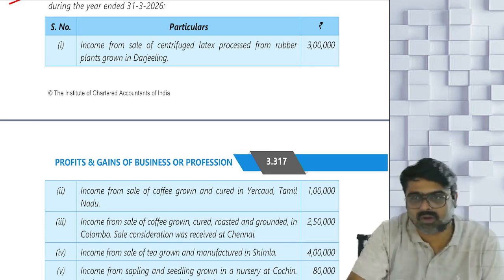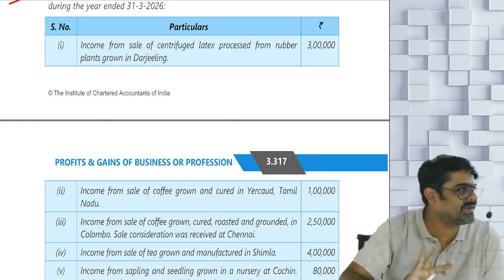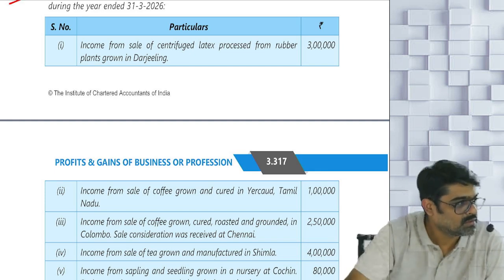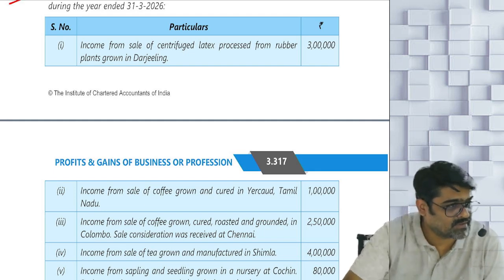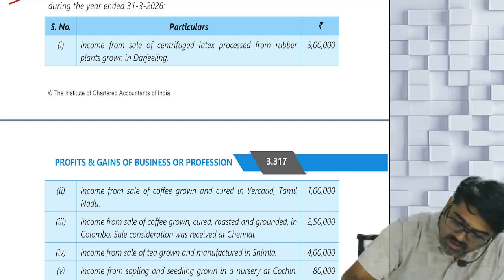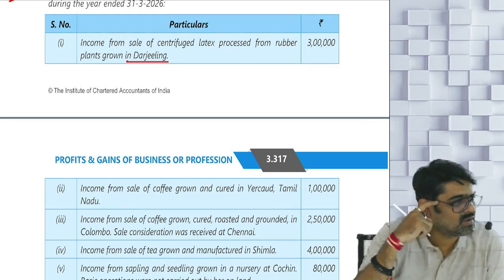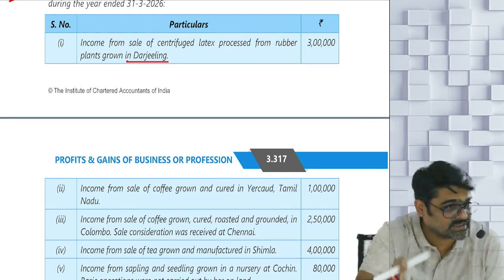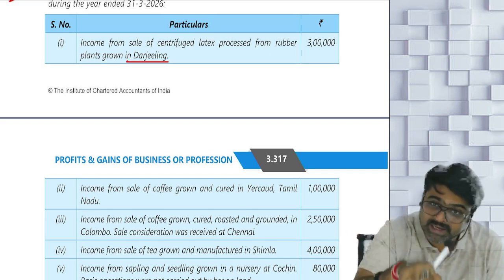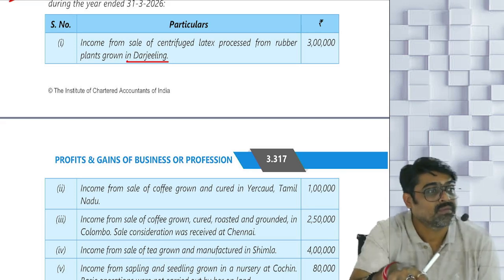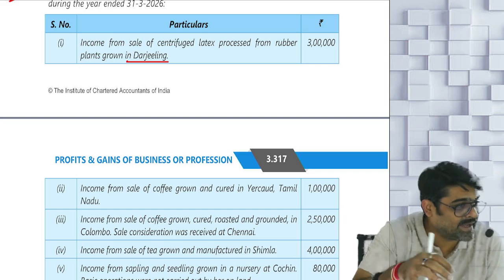So what type of rubber you are manufacturing? None of my business. Are you growing rubber? Yes. Are you manufacturing rubber? Yes. Which rule? Rule 7A, 65%, 35%. Will you do it here? Yes. Why? Because it is grown in Darjeeling. Darjeeling is in West Bengal, India. Yes or no? So, the income is derived from rubber grown and manufactured in India.